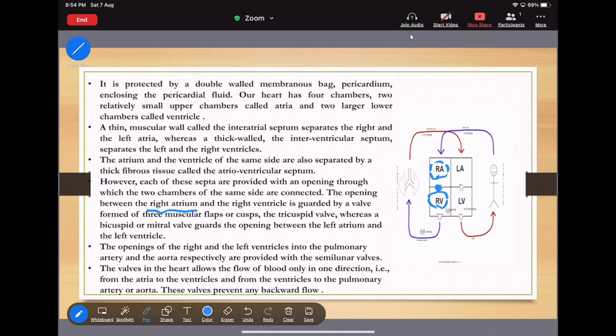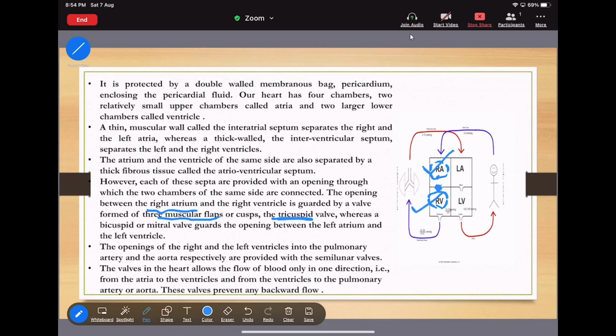It is guided by a valve and formed of three muscular flaps. That's why the valve is nothing but the tricuspid valve. Why is it tricuspid? Because it has three muscular flaps. And this tricuspid valve will be present in between the right atrium and the right ventricle.